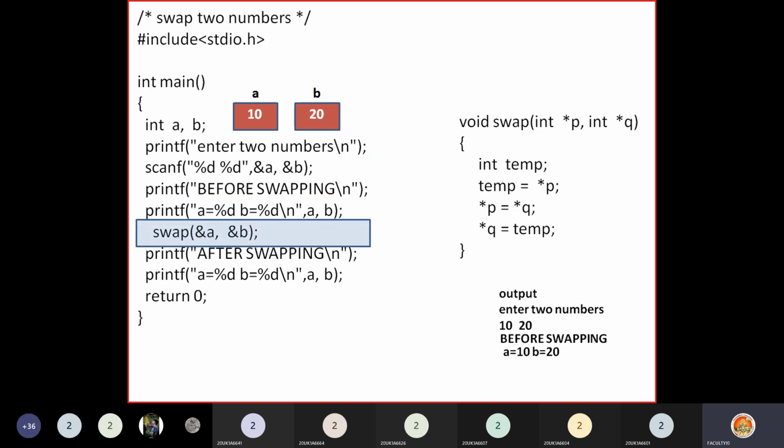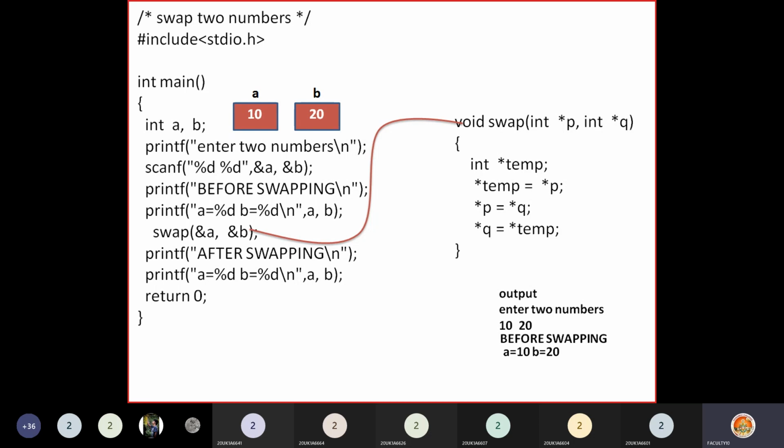Okay, now I am calling the function. Just see here. This time I call the function like this: swap(&A, &B), the address of A and the address of B. Now assume A has some address and B has some address. We said that every memory location will have an address. So we are passing the address of A and the address of B. When you call the function by passing these addresses, that is called call by reference. This is an example of the call by reference method. So immediately from this point, control goes here.